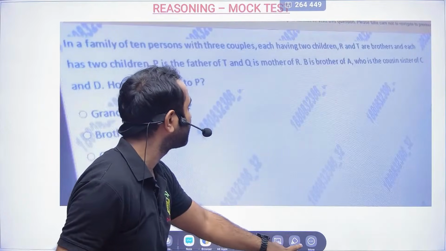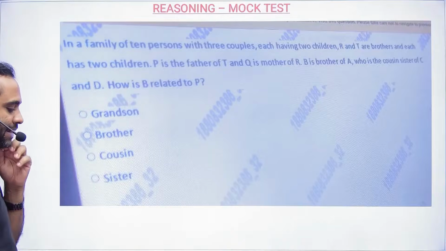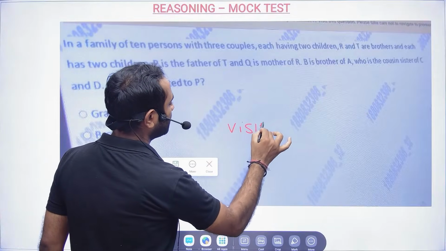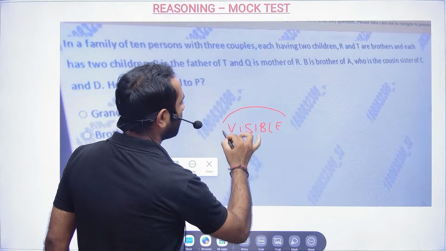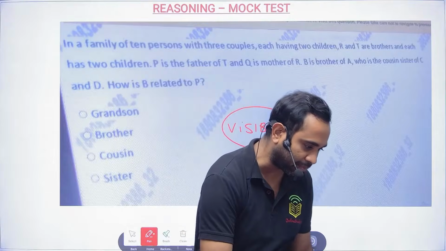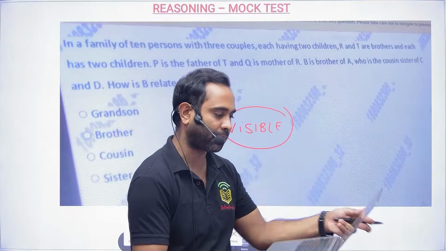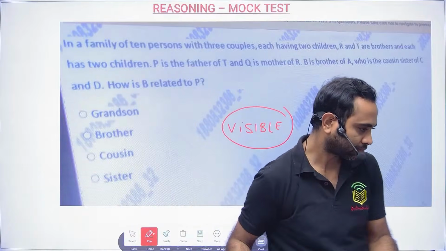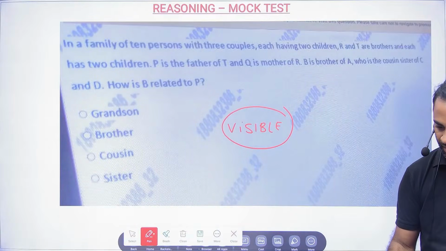Now I am moving towards the next problem, and tell me if it is visible or not. Because what I could see here on my screen, let me see. हमारे पास भी एक laptop है. So in that screen, let me see if it is visible or not. I'll come this side. Yes, it is visible.